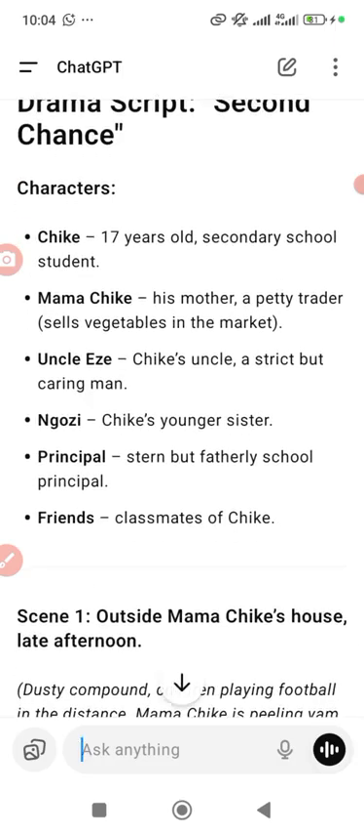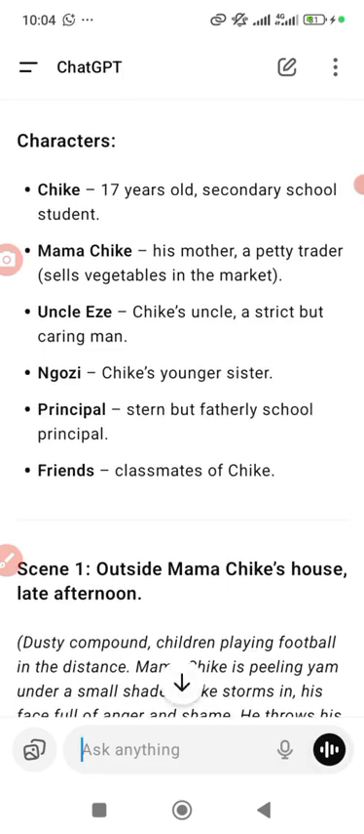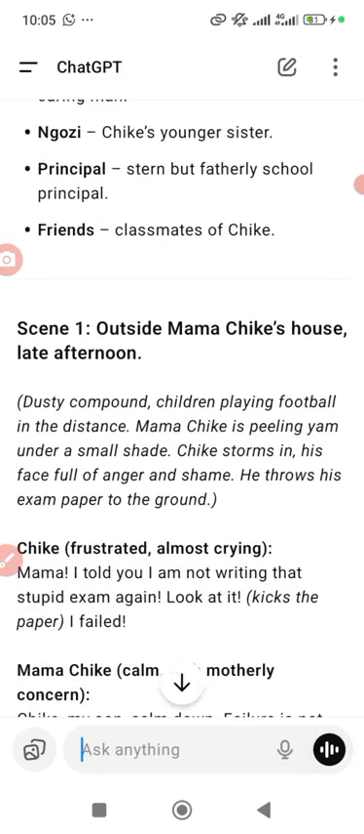We have Ngozi. Who is Ngozi? They said Chike's younger sister. We have the Principal, a stern but fatherly school principal. And we have Friends, that is, classmates of Chike. You can see very well how many characters we have here. We have six major characters here. And you can see the way it has given me scenes.